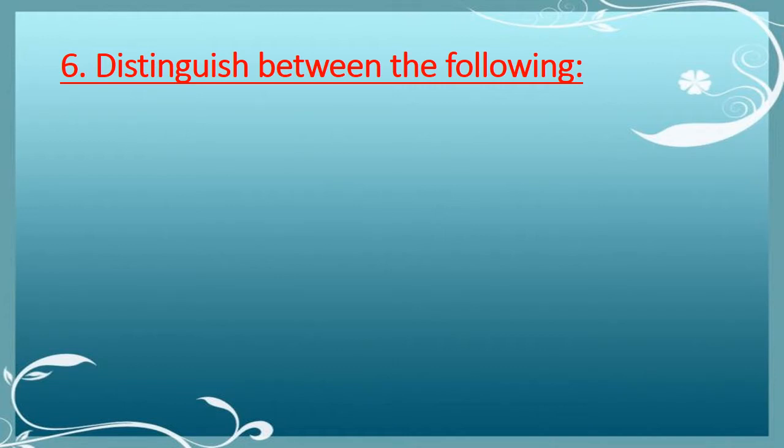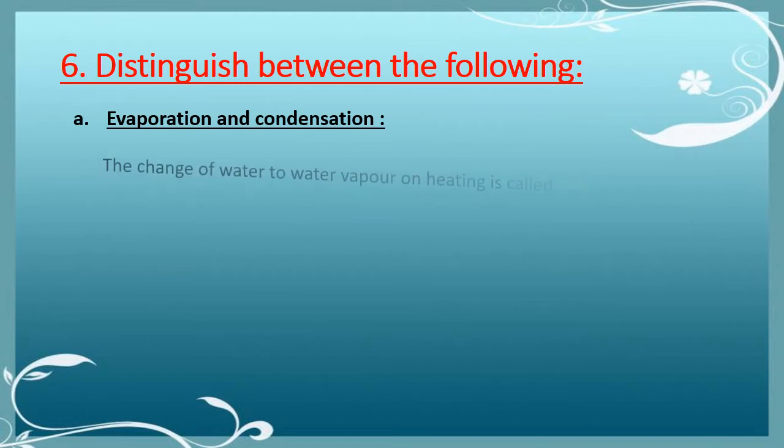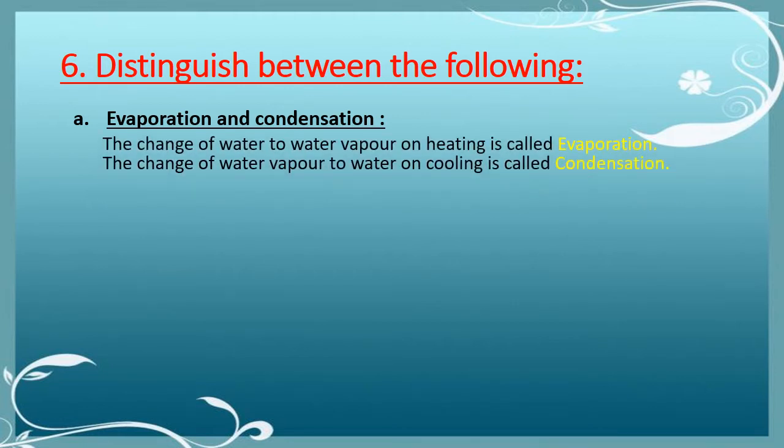Exercise number 6 is distinguish between the following. Part A, evaporation and condensation. So first is evaporation. The change of water to water vapor on heating is called evaporation. Suppose we are boiling water, so after that what will happen? Water will change into water vapor. So it is called evaporation. And the change of water vapor to water on cooling is called condensation.